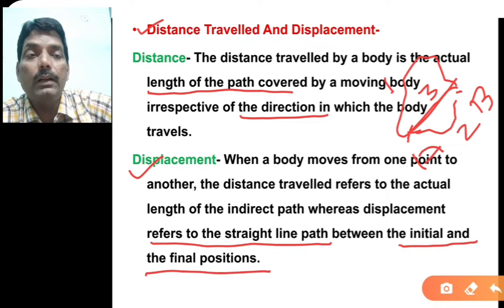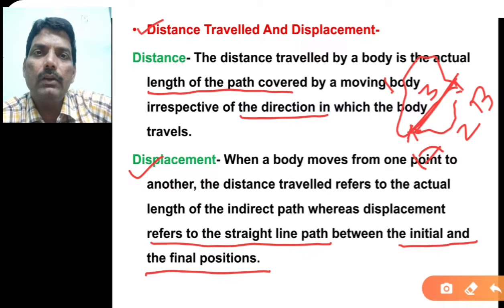But if you join point A to B in a straight line, then that is the displacement. Again, I will focus you on this particular point. What is displacement? Suppose you are moving from the hostel to the academic block. Everywhere in our Navodaya, there is a different path to reach the academic block. But suppose nothing is there, and the hostel is your starting point and the academic block where you are sitting in class is the end point.